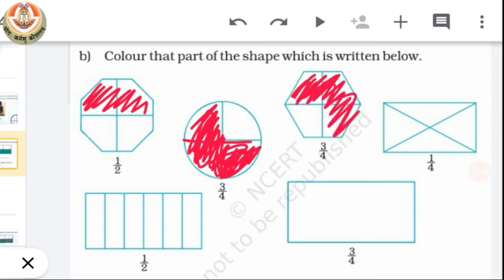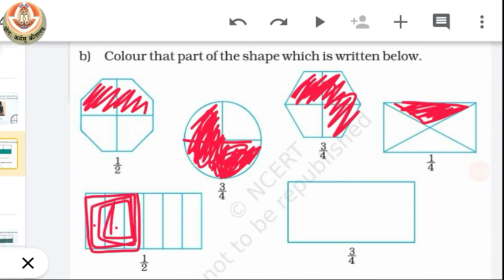Then 1 out of 4. So we have 4 equal parts. Out of them we have to color only 1. Then 1 out of 2. So first of all we have to divide it into 2 equal parts. So we can see here we have 1, 2, 3, 4, 5, 6 pieces. Okay. Means half of 6 is 3. So that means we have to color 3 bars.